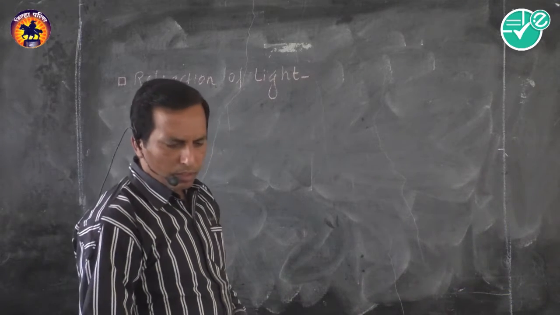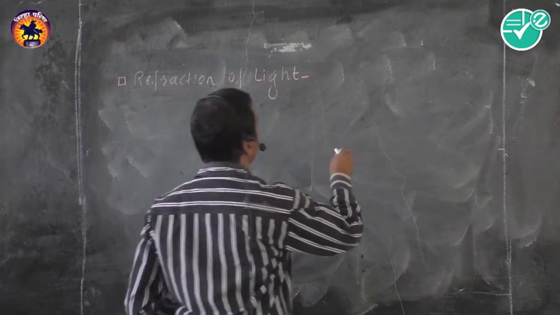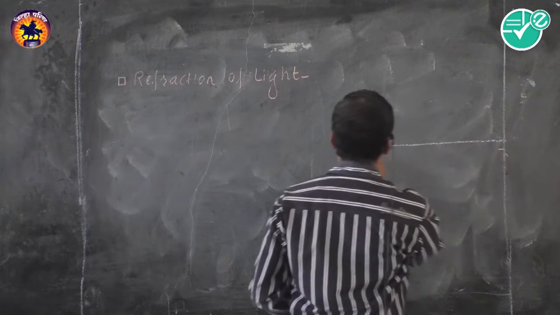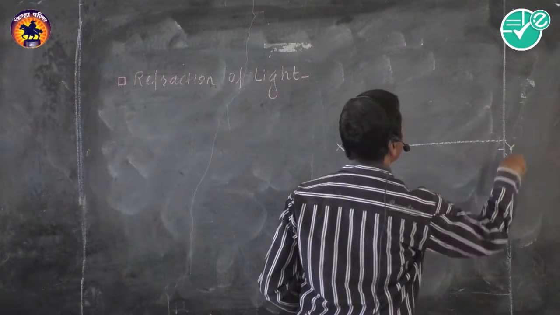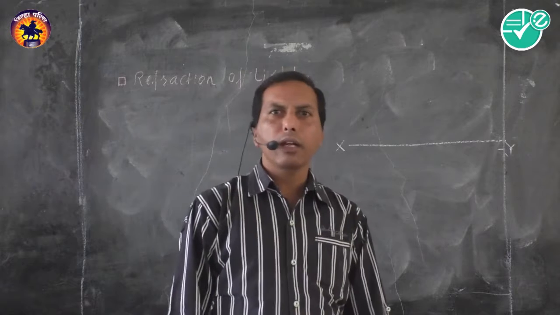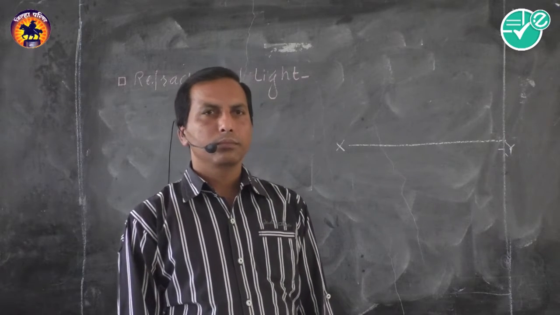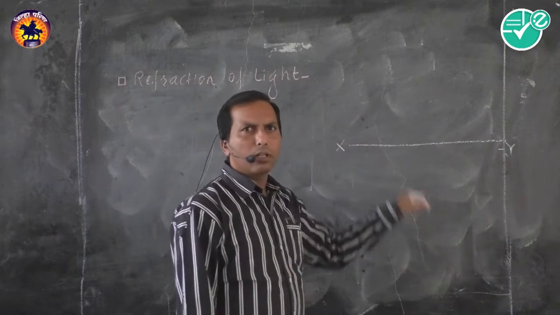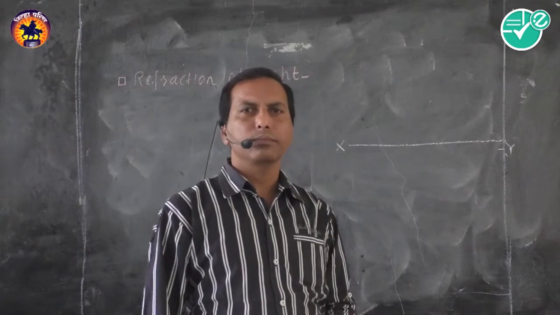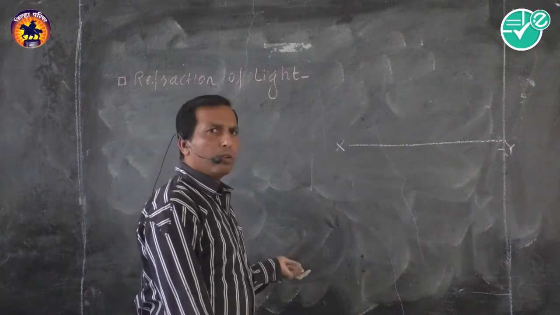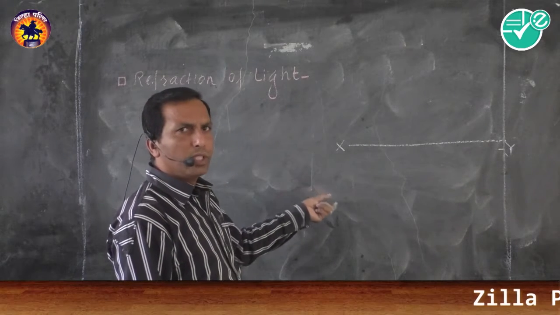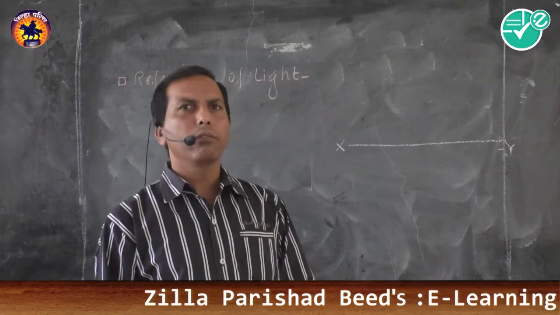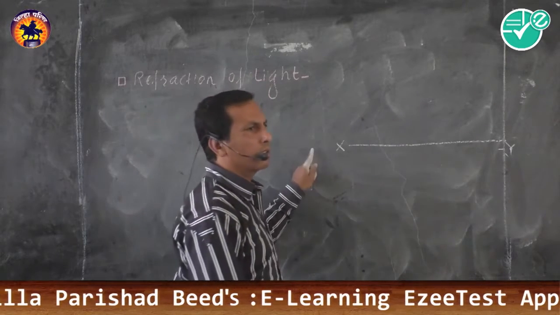For this, again, I am drawing a diagram. Suppose XY is a plane refracting surface. What does plane refracting surface mean? A surface like water through which light passes, partially or fully. A surface which is responsible for deviation of light is called a refracting surface.